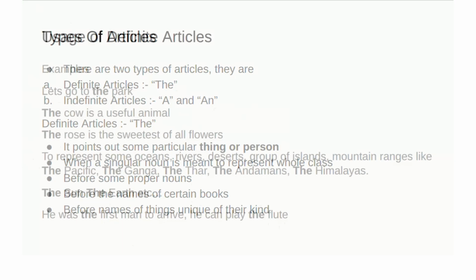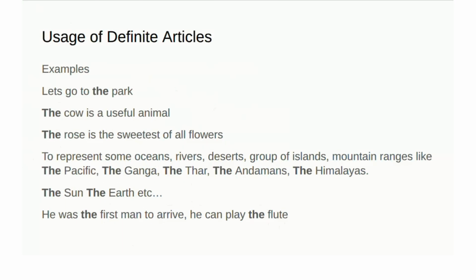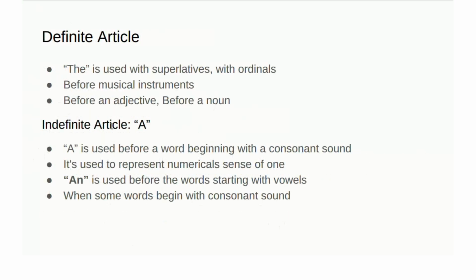So, if things are unique, in front of them the is used. Like the park, the rose, the sun, the earth. These are some of the examples for the definite article. And the is also used with a superlative or with ordinals.